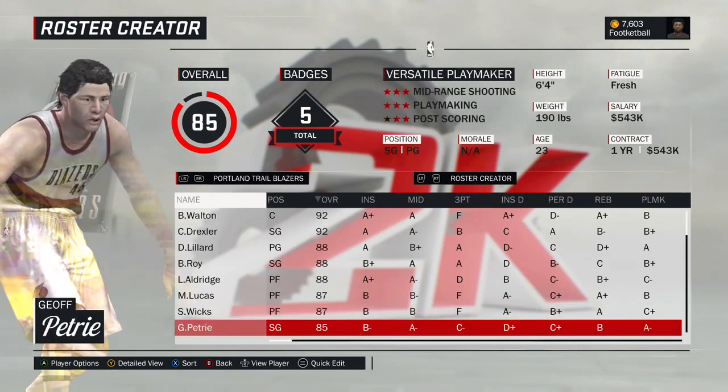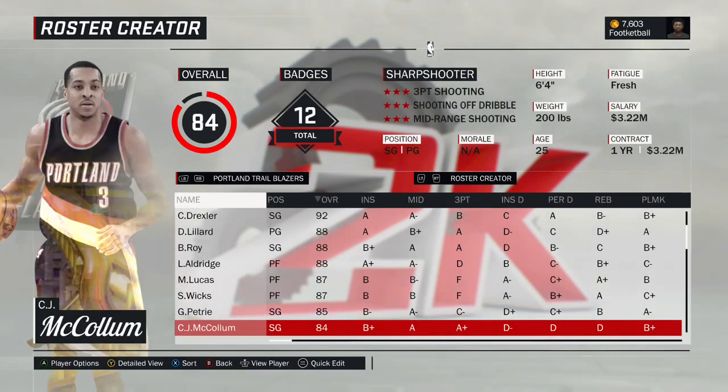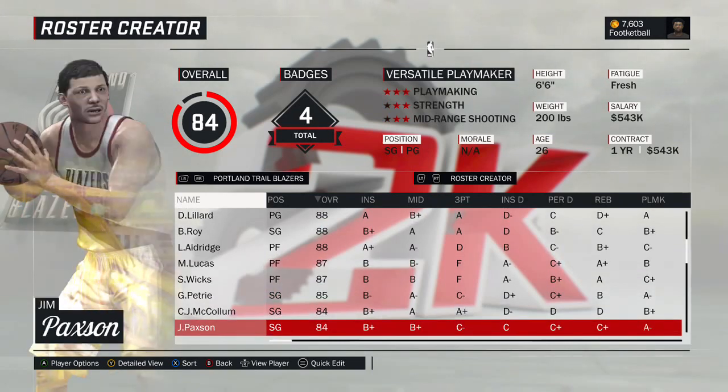Jeff Petrie, later a GM in the league, but 1975 version of Jeff Petrie. CJ McCollum, this is obviously the current version. Jim Paxson, another creative player. I mean, it looks kind of weird, but he had this kind of wispy mustache at one point in his career, and I didn't want to just do John Paxson. I thought about just using one of the player models for John Paxson and moving it over and making it Jim, but that seemed a little bit cheap. So, 1983 version of Jim Paxson.